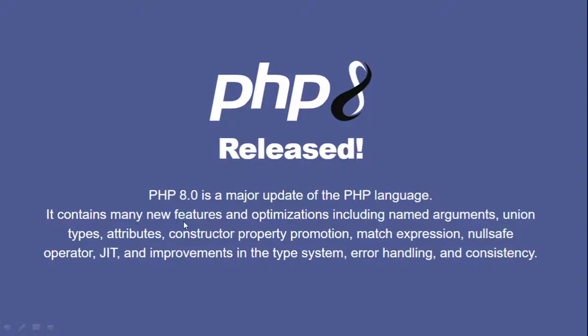It contains many features and optimizations including named arguments, union types, attributes, constructor property promotion, match expression, null safe operator, JIT, and improvements in the type system, error handling, and consistency. Compared to 7, 8 has much more improvement in every area. A lot of effort has been put into improving the whole language.